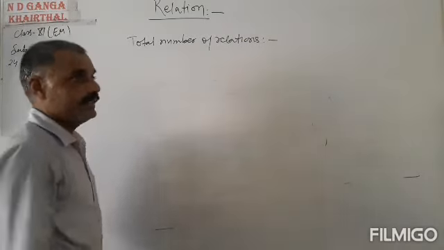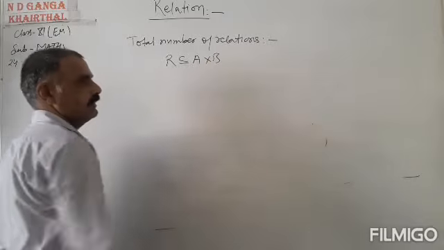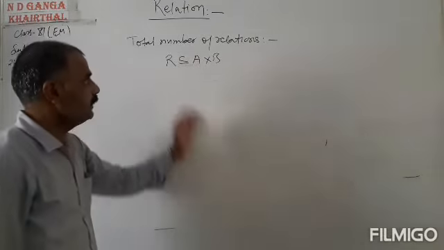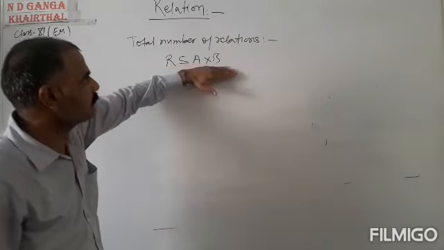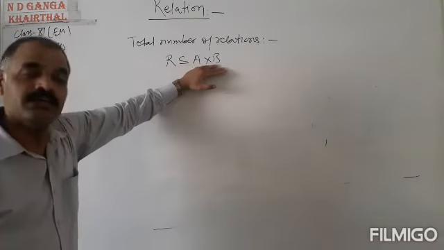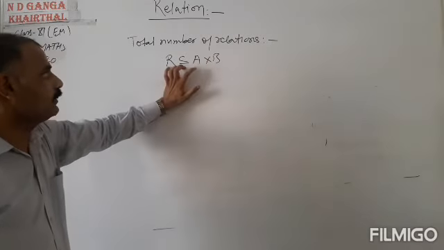We know that a relation is a subset of A cross B. This means as many as are the subsets of A cross B, so many are the relations.